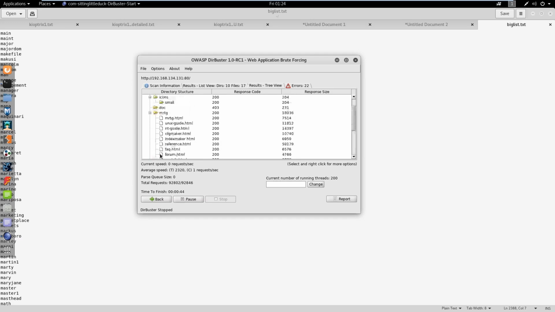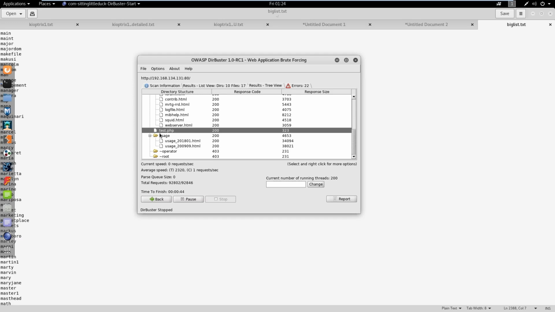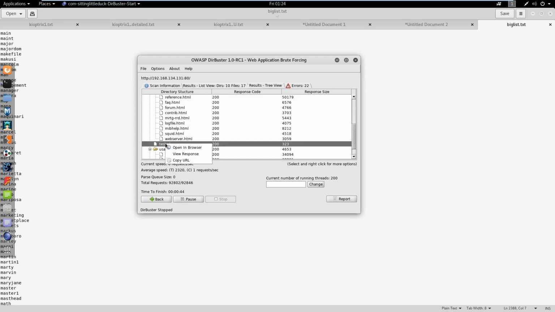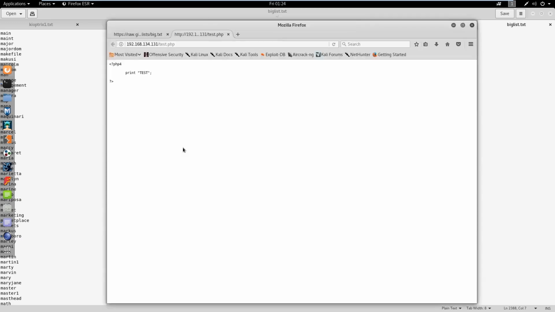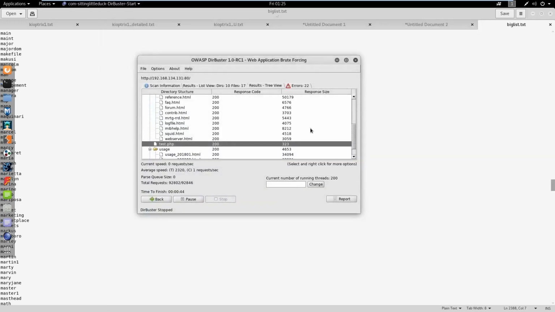So if I were enumerating this machine, I would go to every single page. This test page is kind of interesting. You can actually right click on the page and just say open in browser. And it looks like it's just a PHP test page. So let's view the source code. And there's nothing different here. There's nothing hidden in here that we're missing or commented out. So this isn't really anything right now. Sometimes you'll find test pages like that, and they have hidden code or some sort of form or something just in the background that you're not supposed to find. So this is kind of how we find it.